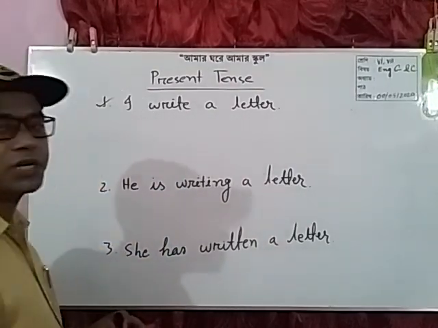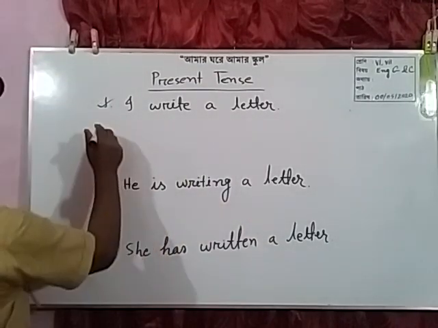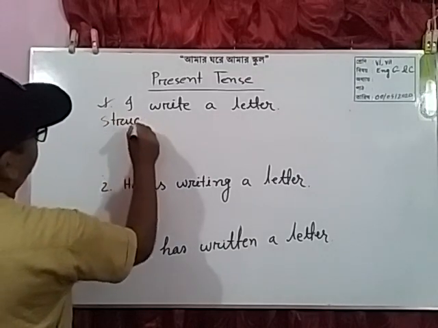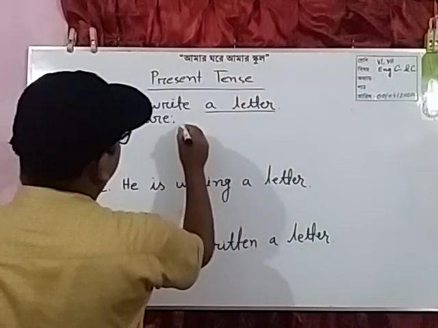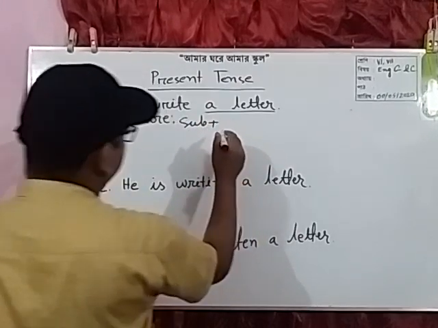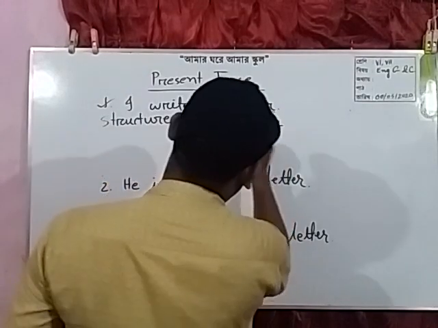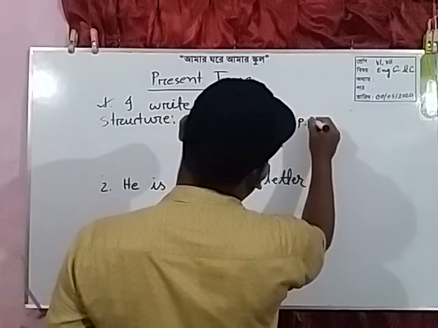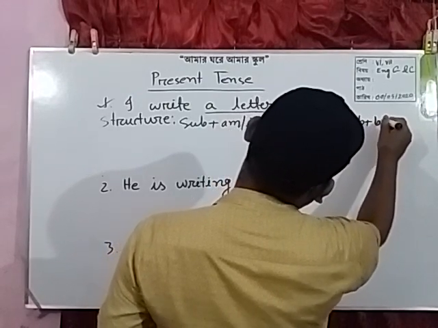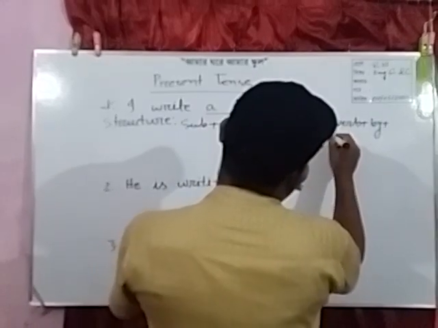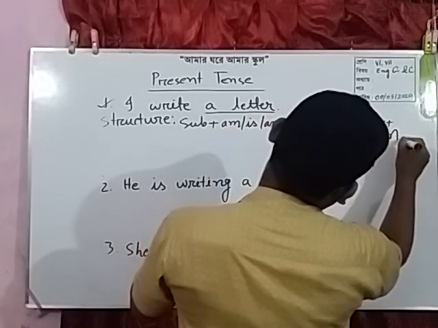If the sentence becomes present indefinite tense and if you want to change into passive voice, you must follow this structure: subjective form of the object plus am, is, are according to the subject plus past participle of verb plus by plus objective form of subject.